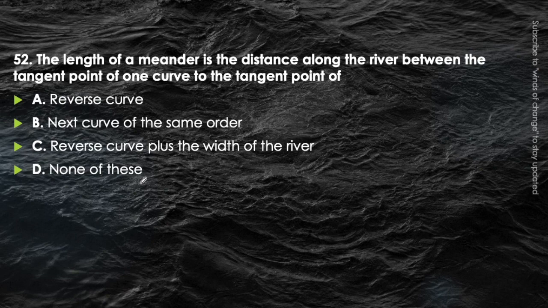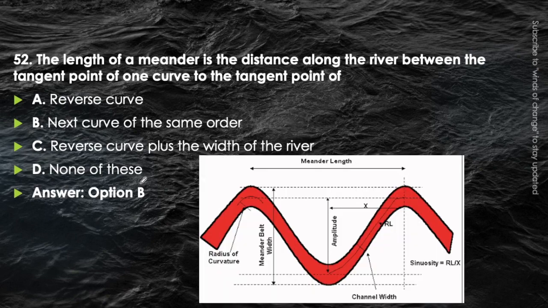The length of the meander, it will be to the next curve of the same order. Let's say it is starting from this point, and it is ending at this one. This total length is the meander length, which is being given here. We can define it as the distance between the tangent point of one curve to the tangent point of the next curve of same order. This one is the reverse curve.